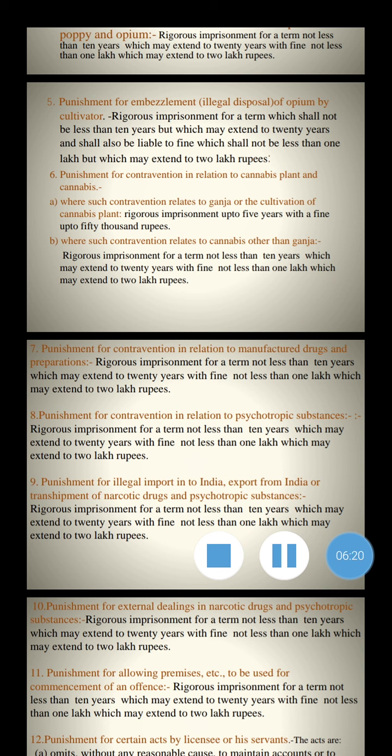Punishment, number 8: punishment for contravention in relation to psychotropic substances. Rigorous imprisonment for a term not less than 10 years, which may be extended up to 20 years, with a fine not less than 1 lakh, which may be extended up to 2 lakh.